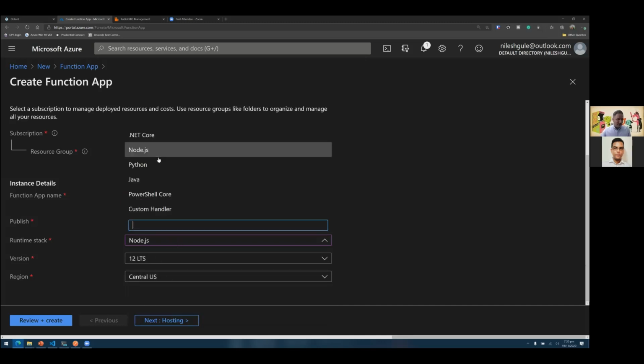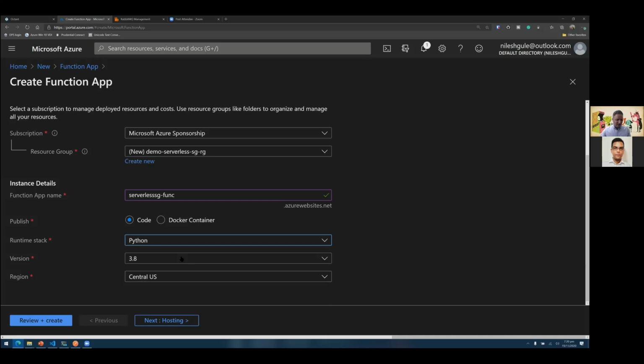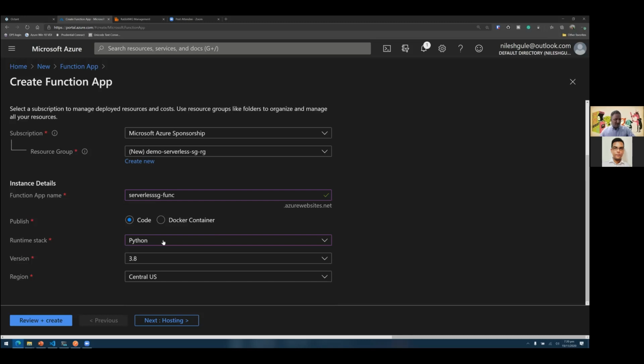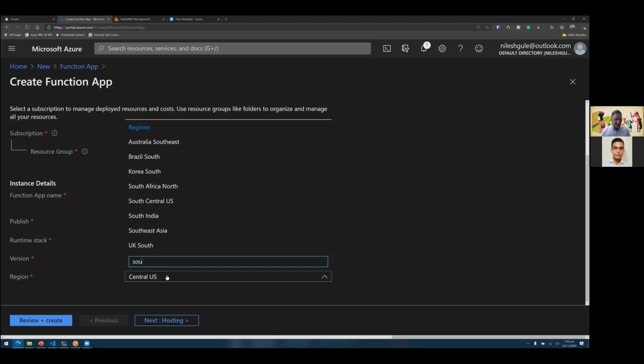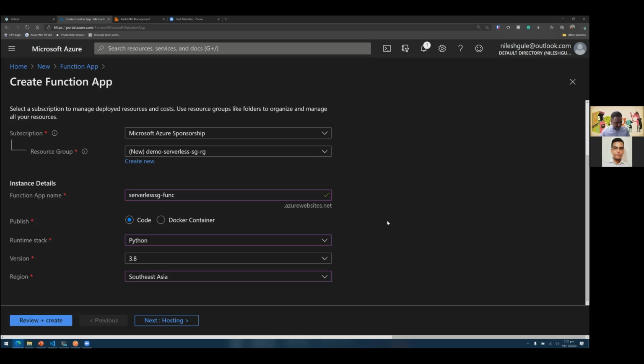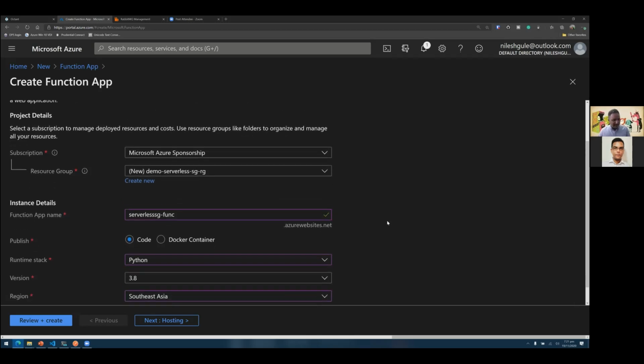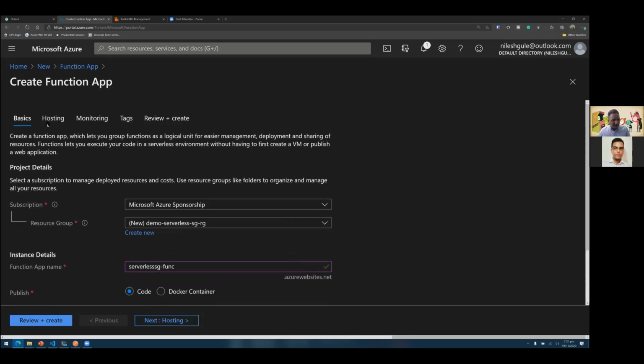If I choose, let's say, Python as a different runtime stack, then again I have the option to select between versions 3.6, 3.7, and 3.8, and so on. So depending on the type of runtime stack, I will get options to choose one of the supported versions. And then we have the region where this function would be created. I will choose Southeast Asia for Singapore. Once I have chosen these basic settings, the next thing to do is the hosting.